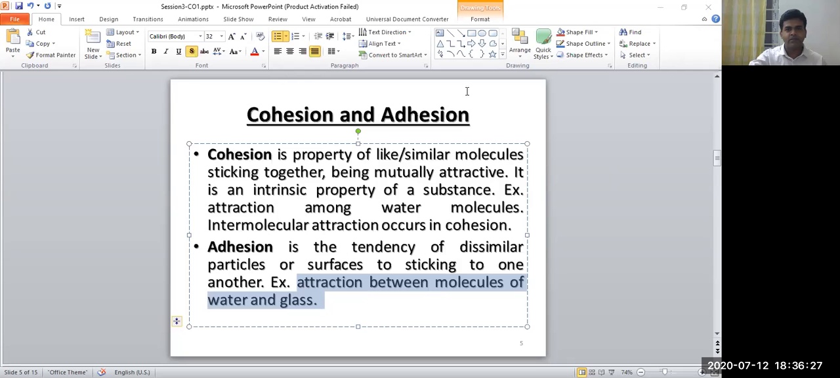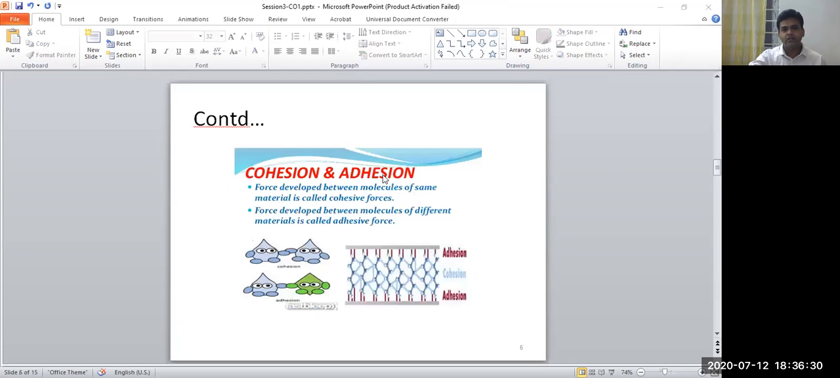Now you can see the picture also. Here, cohesion and adhesion. The blue ones are the water particles. The attraction between blue particles is cohesion, and the attraction between the blue and green particles, which are different particles, is adhesion. Green particles, you can say, are the glass. Here in the picture it is shown, this is adhesion: glass and water, surface and water. Between the water it is cohesion, and between water and the other surface it is adhesion. This is cohesion and adhesion.